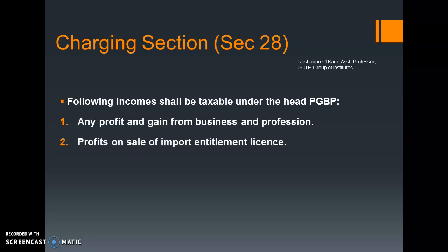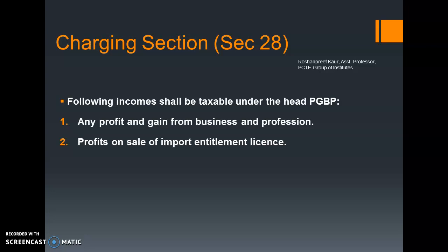Now second is profit or sale from import entitlement license. Now what happens is sometimes the companies or some manufacturing units make their goods, and what they do is they export their products to other countries, and sometimes it may happen that they may get the import license also. That means the company or the government may tell them that you can get the benefit of import entitlement. That means if supposedly the government says that okay, up till 20 crore if you import something, you will not have to pay much of the taxes, right?